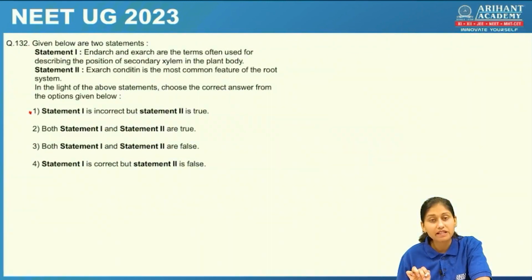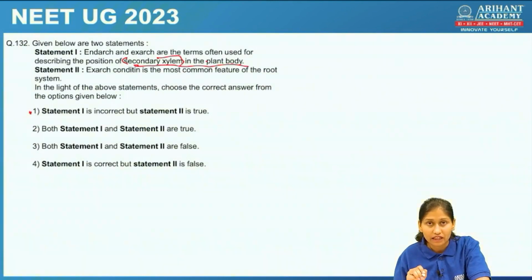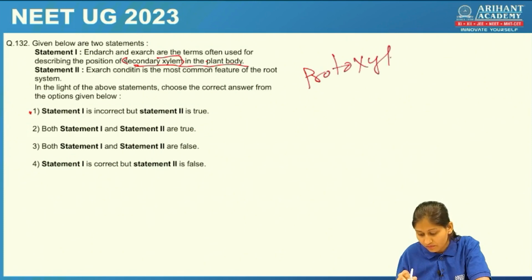Two statements given here. We are supposed to check whether the statements are correct or wrong. Endarch and exarch are the terms used for describing the secondary xylem in plant body. Secondary xylem in plant body. No, students, here secondary xylem is the term used. Thus this statement becomes incorrect. Exarch, endarch we generally use for the presence of the primary xylem. What is this exarch and endarch condition? It is related to the protoxylem and metaxylem positions.